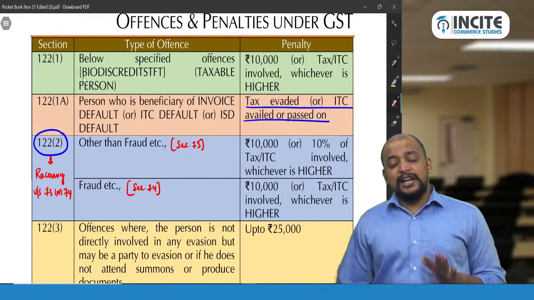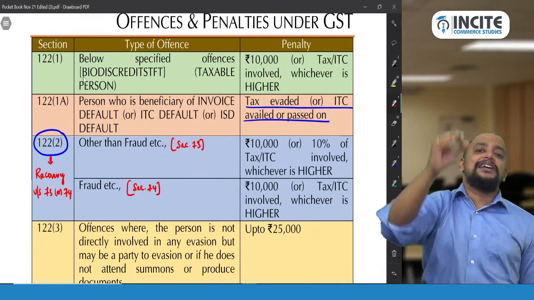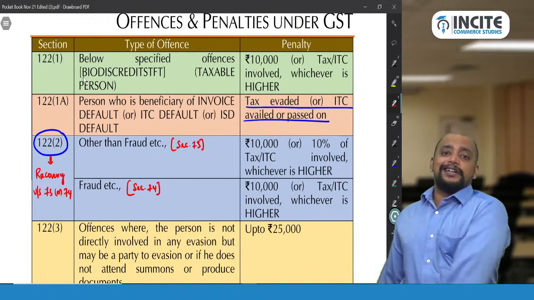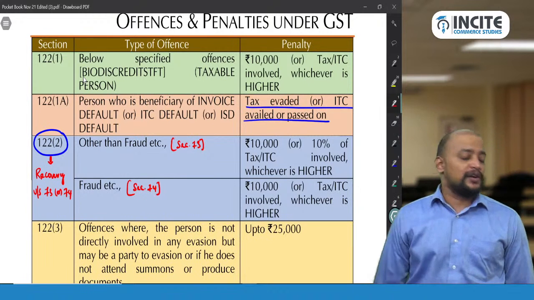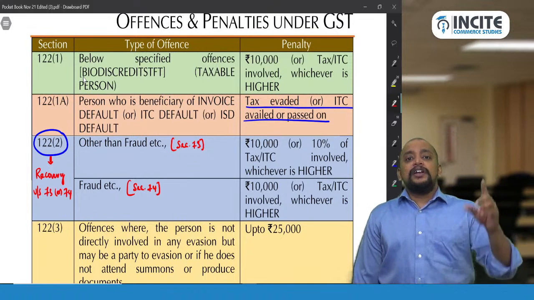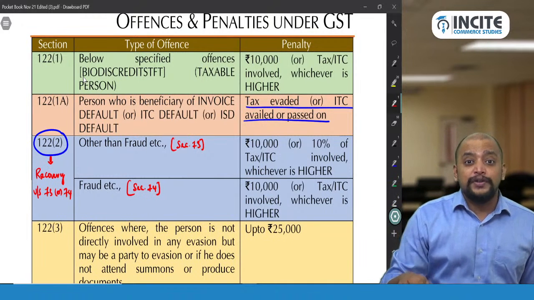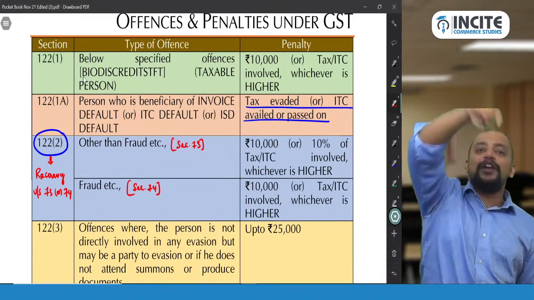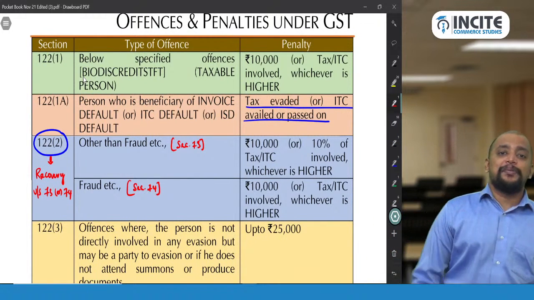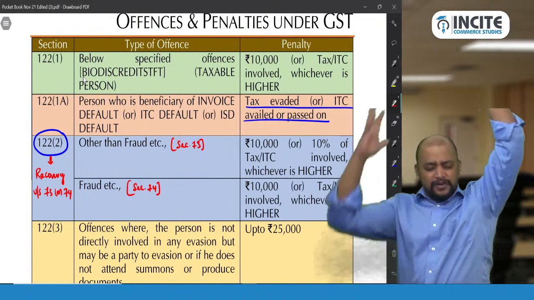Usually when they invoke the 73, 74 recovery procedure, only then will they levy a penalty under 122 subsection 2. Otherwise, in normal cases, if 73, 74 is not touched, then the penalty will be under 122 subsection 1. For example, in case of section 67, goods are not accounted, and that person pays the tax and penalty voluntarily. In that case the penalty is not 122 subsection 2, it is 122 subsection 1 only. Whenever the department wants to collect the penalty separately without initiating recovery, they will go for 122 subsection 1 penalty.